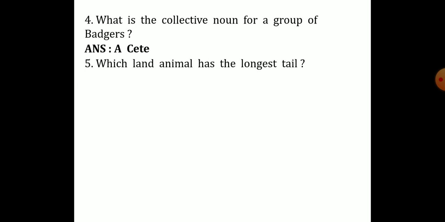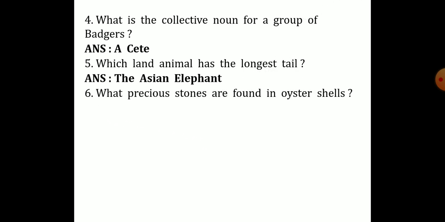The fifth one, which land animal has the longest tail? The animal which lives on land, which animal has the longest tail? The answer is the Asian elephant. What precious stones are found in oyster shells? The answer is pearls.